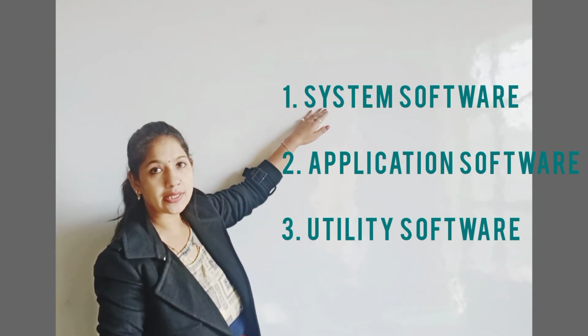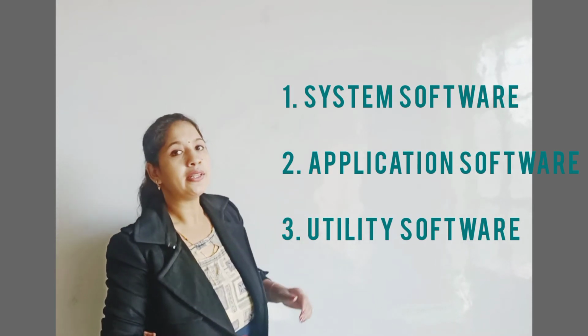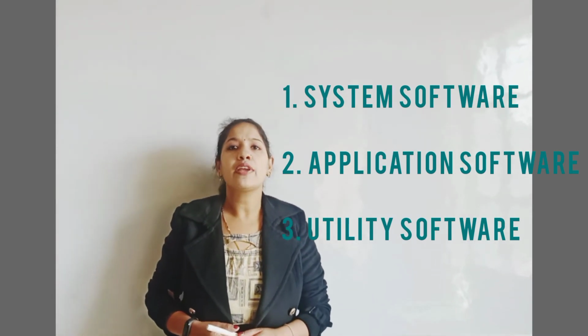Number one, the system software. Number two, the application software. Number three, the utility software. Okay, we can also do the categorization of that. So here in this video, we are going to discuss the types of software. Okay, so for further work, we will move to our slideshow screen.